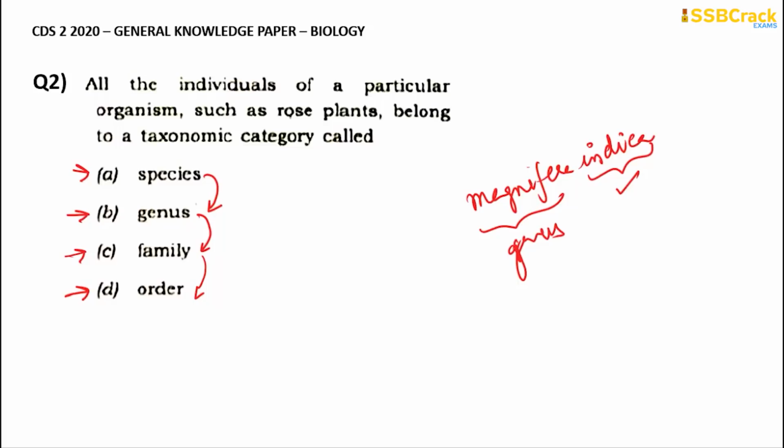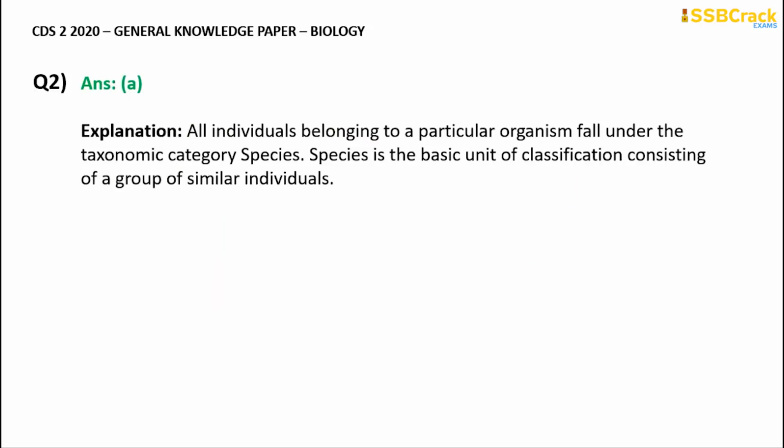So which is that particular taxonomic category wherein an organism such as rose plants will be kept? The correct answer for this one is option A, species. All individuals belonging to a particular organism fall under the taxonomic category species. Species is the basic unit of classification consisting of a group of similar individuals, as I explained.